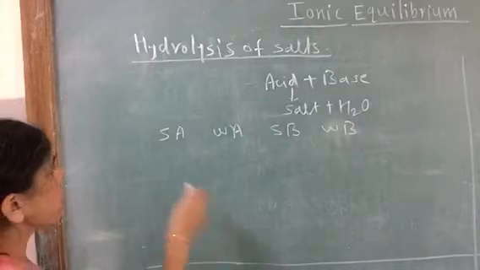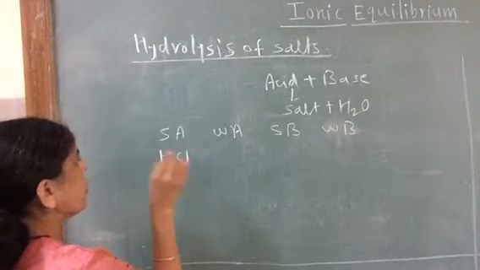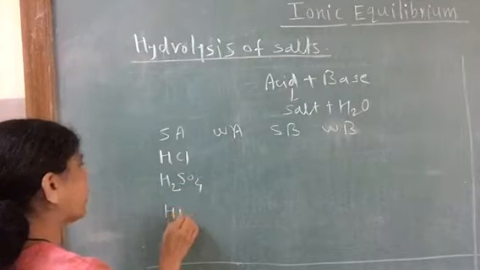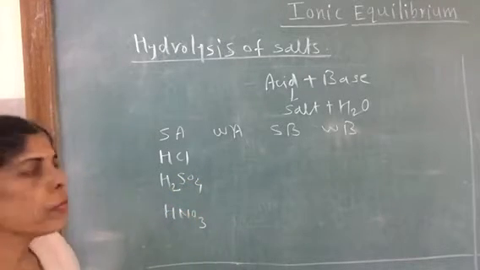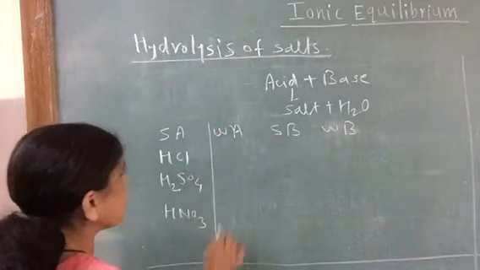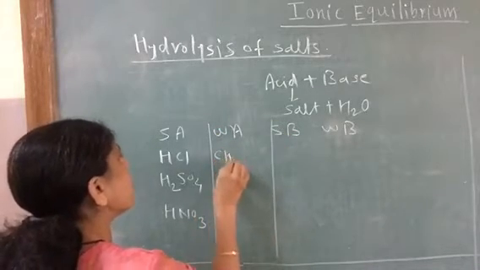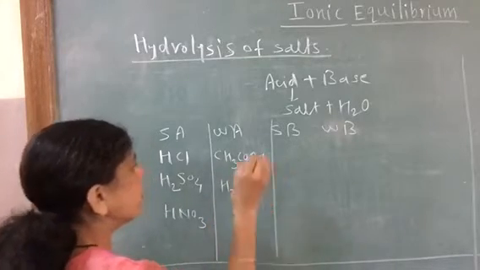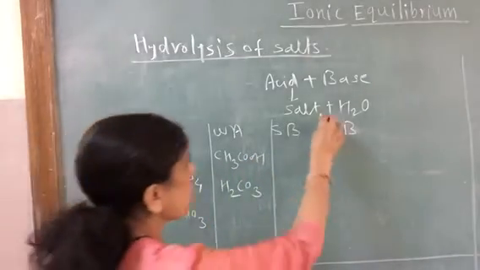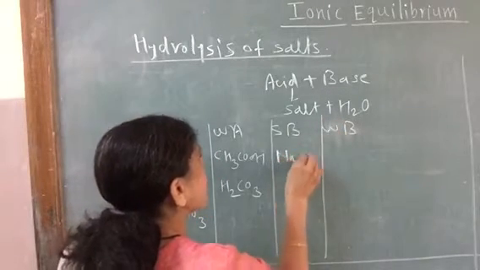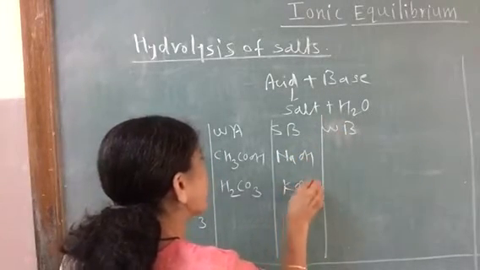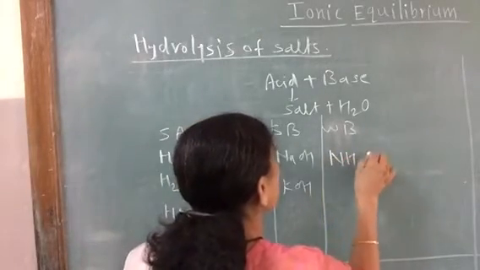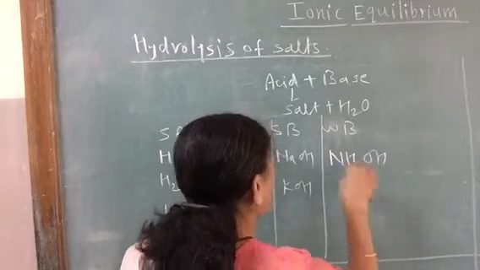We will write some examples. Common strong acids: hydrochloric acid, sulfuric acid, nitric acid. Weak acids, very common, are CH3COOH, acetic acid, and carbonic acid. Then strong bases, NaOH and KOH, which are common, and a weak base, which is very common, is NH4OH, ammonium hydroxide.